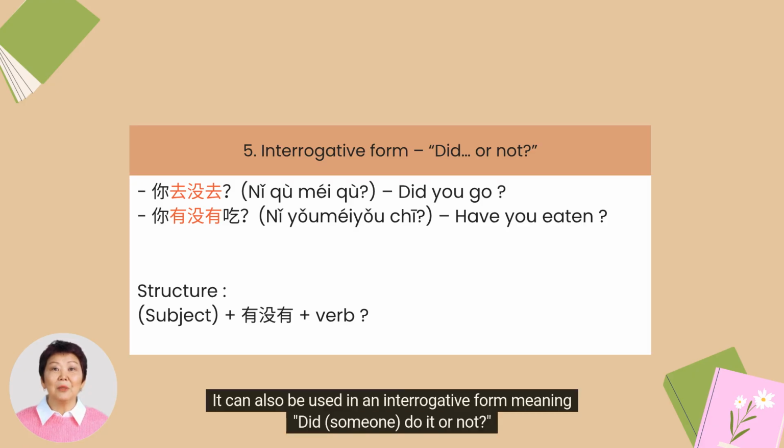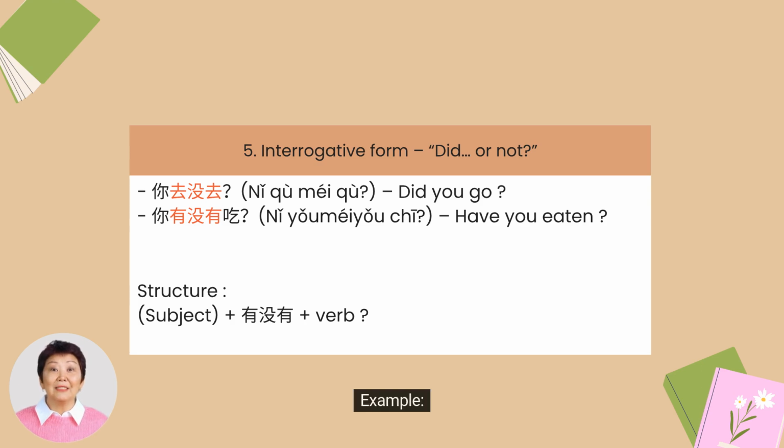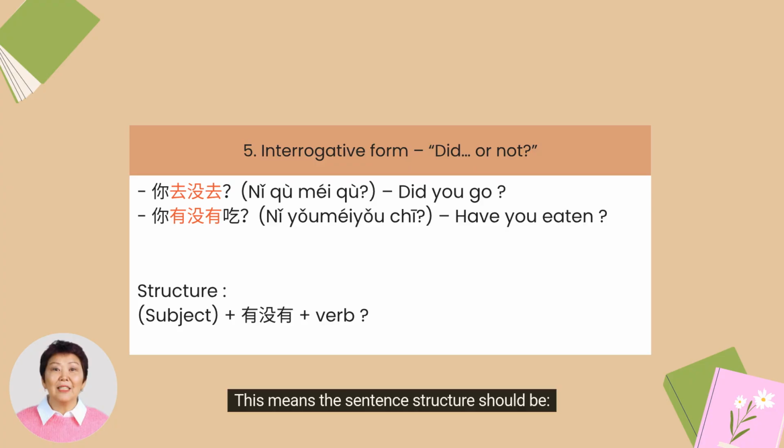5. It can also be used in an interrogative form, meaning did someone do it or not. Example, 你去没去? Did you go? 你有没有吃? Have you eaten? This means the sentence structure should be subject yǒu méiyǒu verb.